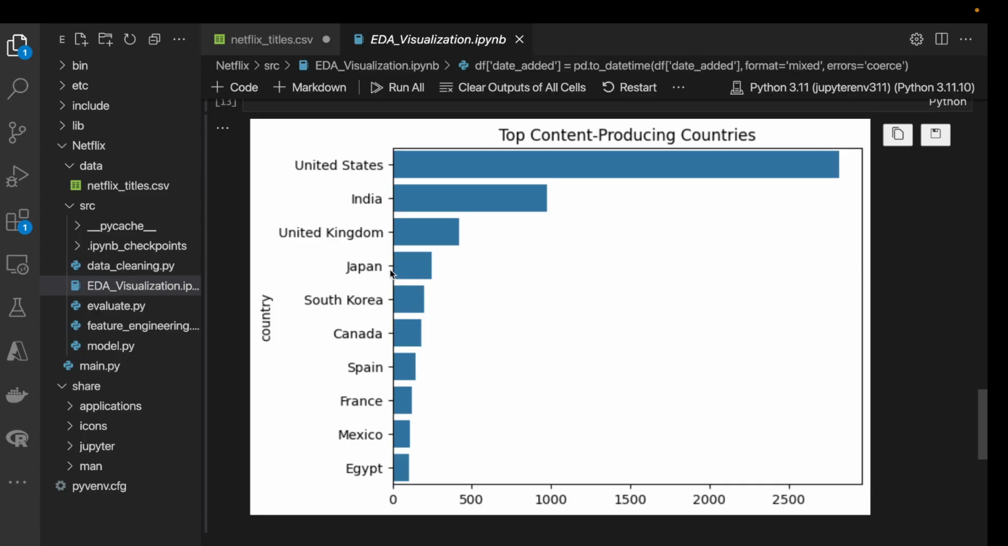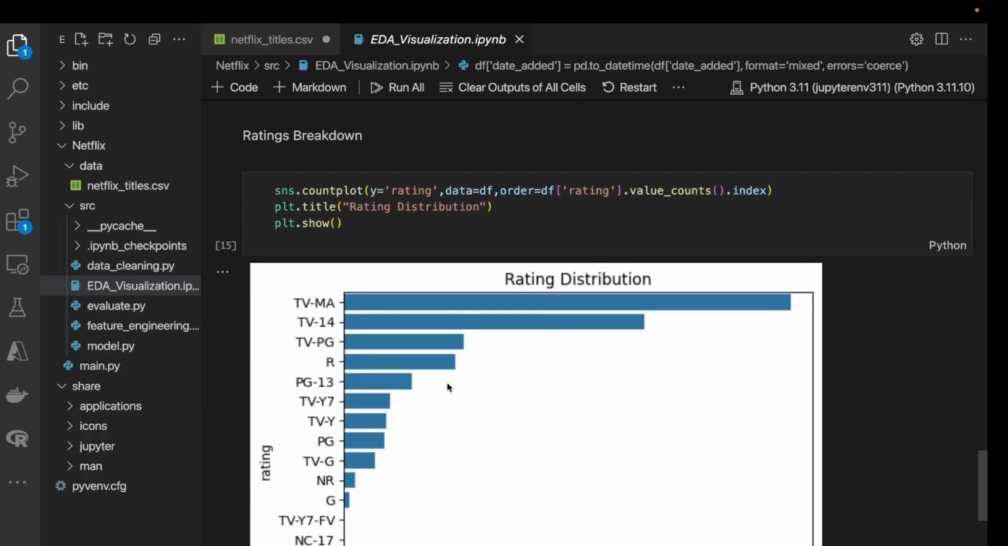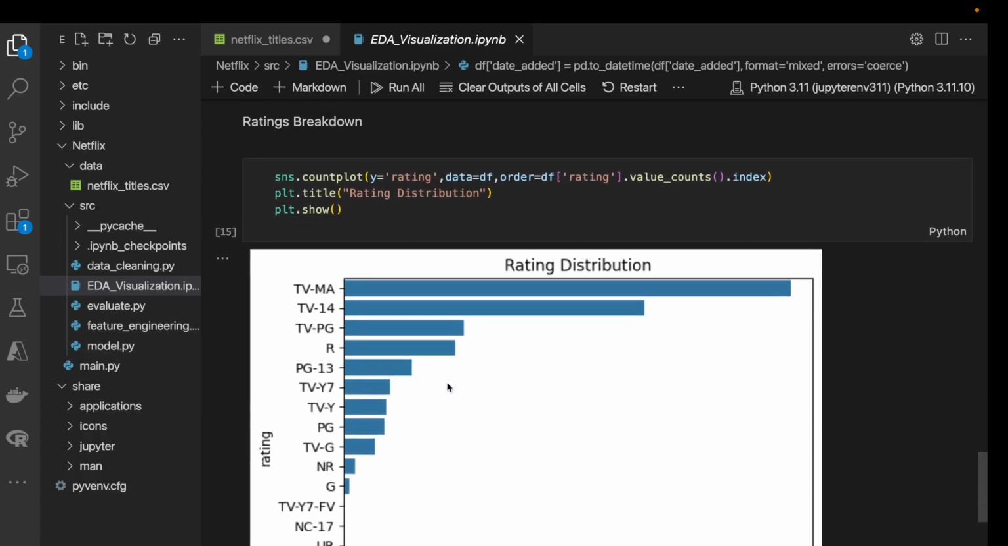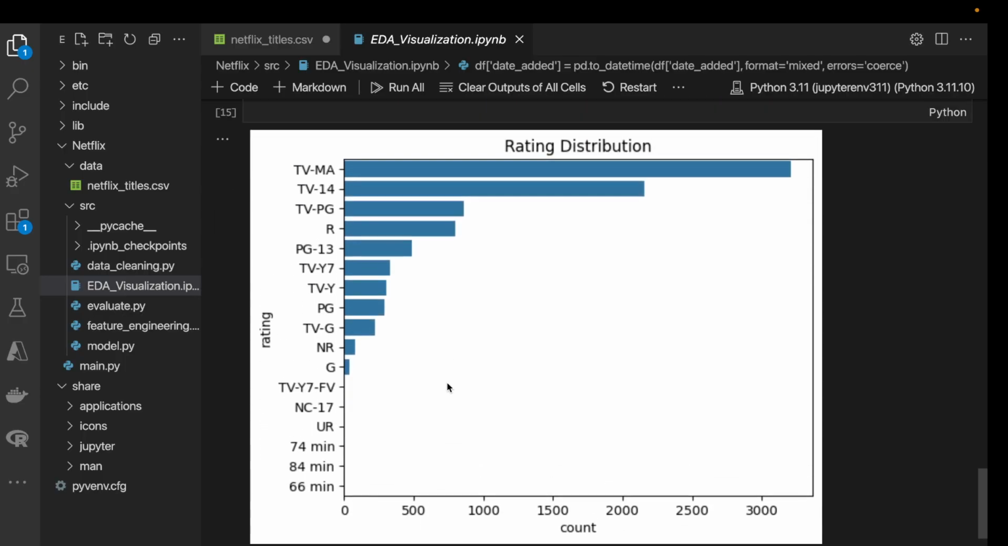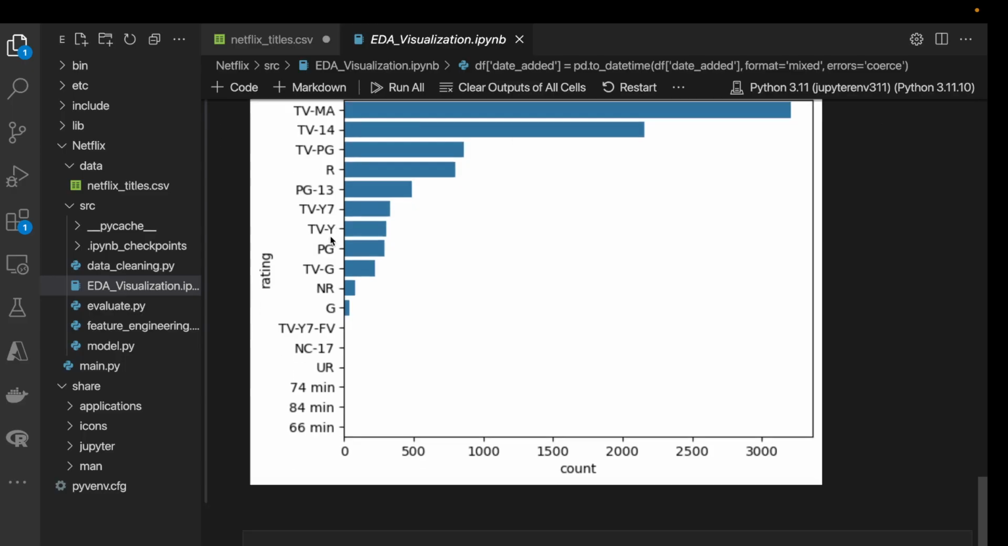So this kind of info helps Netflix plan regional strategies, like which languages to prioritize for dubbing and all. Yeah. So next, ratings breakdown. This helps us identify what kind of audience Netflix targets the most. Clearly, it leans towards adults, with the TV-MA and R ratings dominating. If you're designing a parental control feature, this chart helps validate that decision.